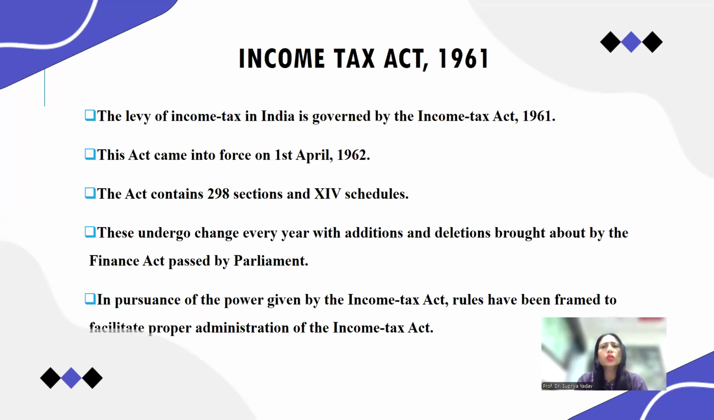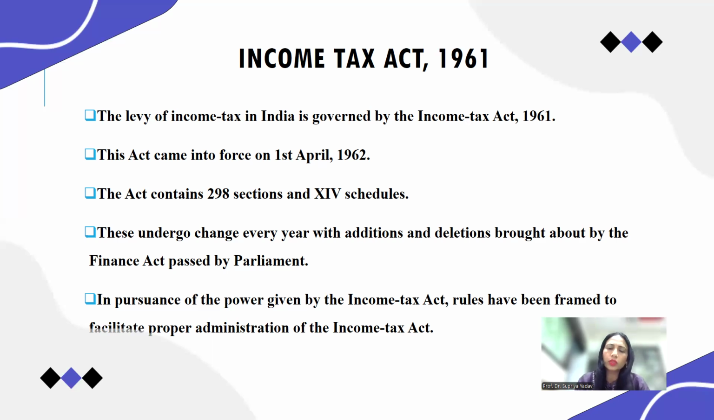Income tax levy in India is governed by the Income Tax Act 1961. This act came into force on 1st April 1962. So it was passed in 1961, but it is enforced in India from 1st April 1962. The act consists of 298 sections and 14 schedules. So the act is divided into 298 sections, and the groups of sections are again subdivided into 14 schedules.